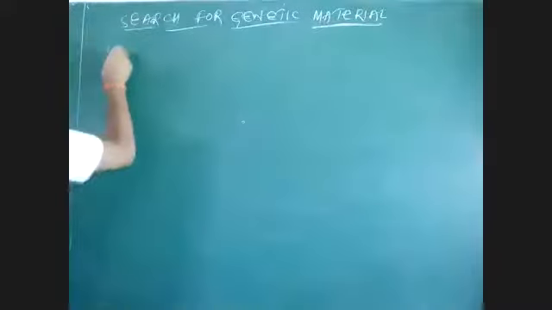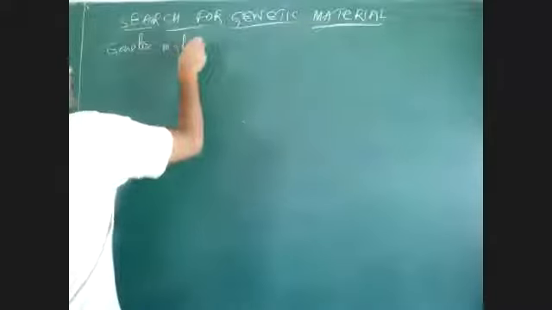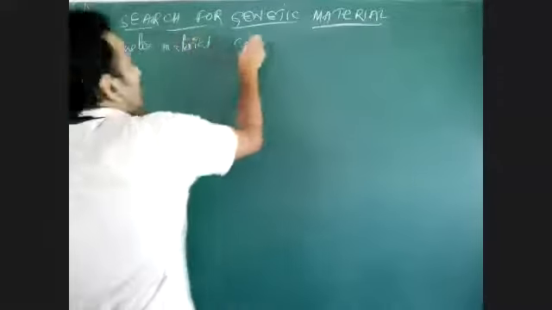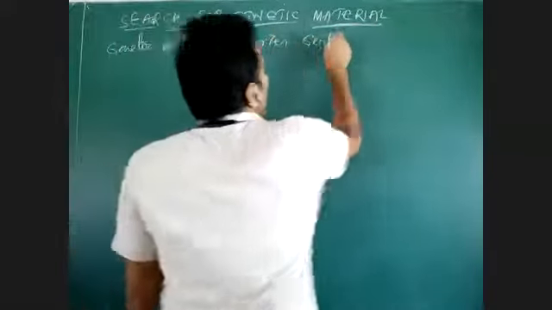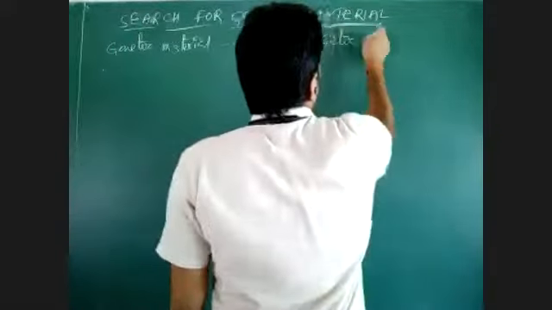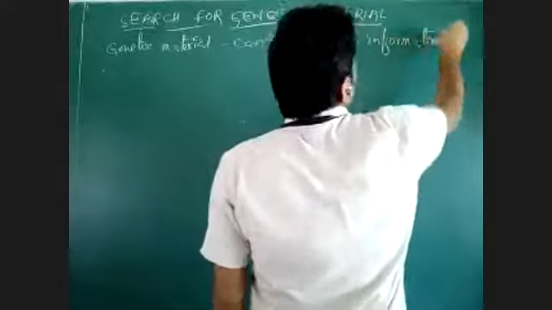Genetic material means that which carries genetic information. Genetic material carries genetic information for inheritance. For inheritance of a character, genetic information is carried by genetic material.